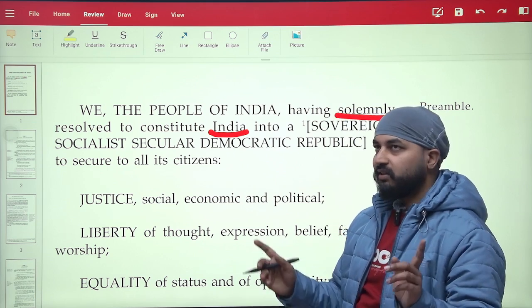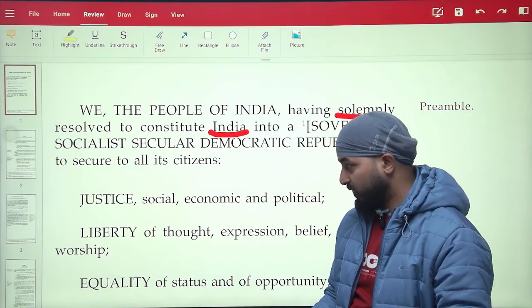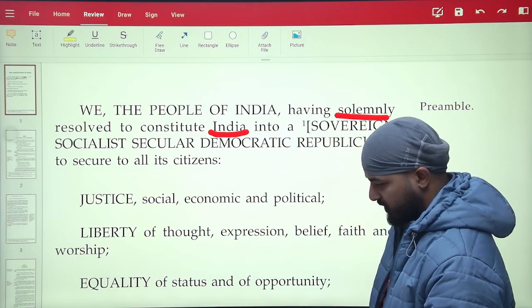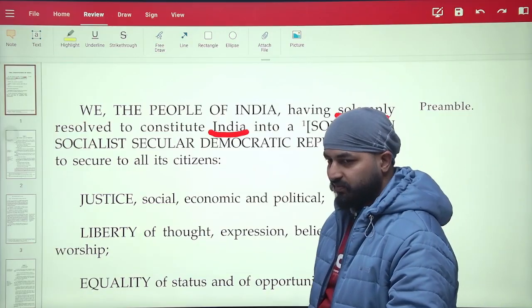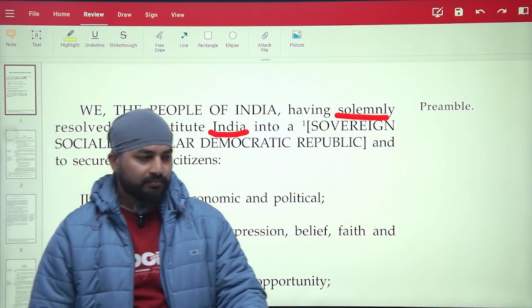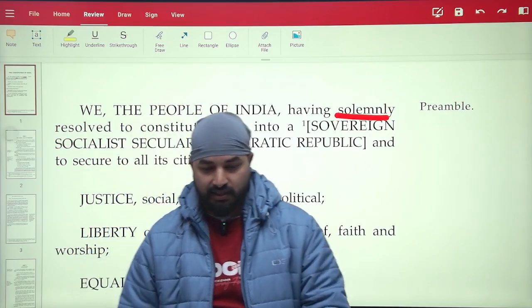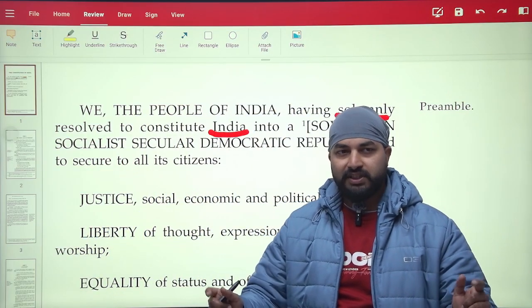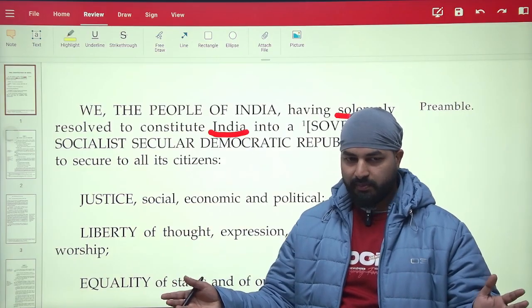They are not adding new things. Let me explain how. See, what is a socialist country? Socialism has different meanings. There are many forms like communism, state socialism, Marxism, etc. But inherently, socialism means a government which works for the people.